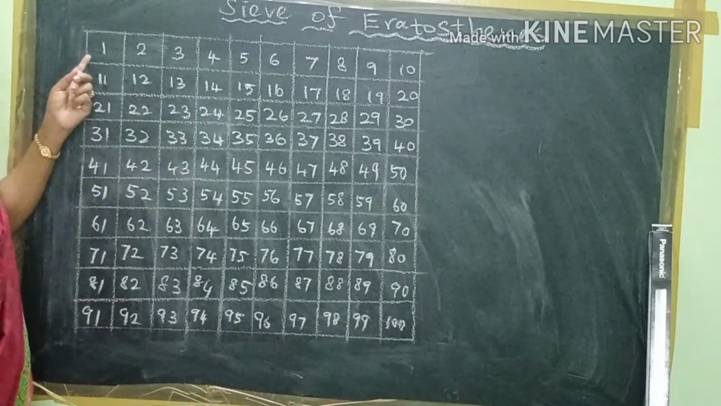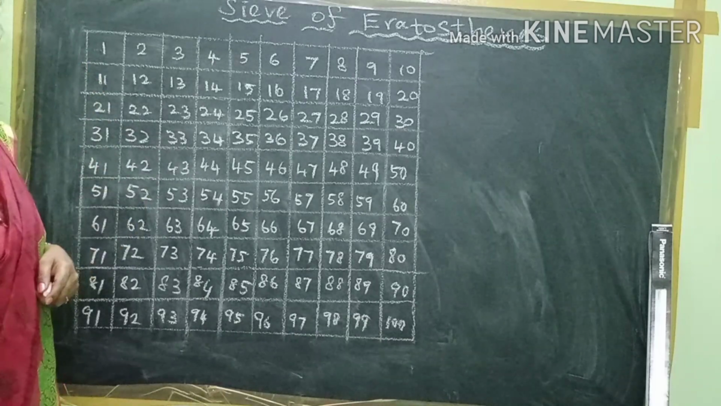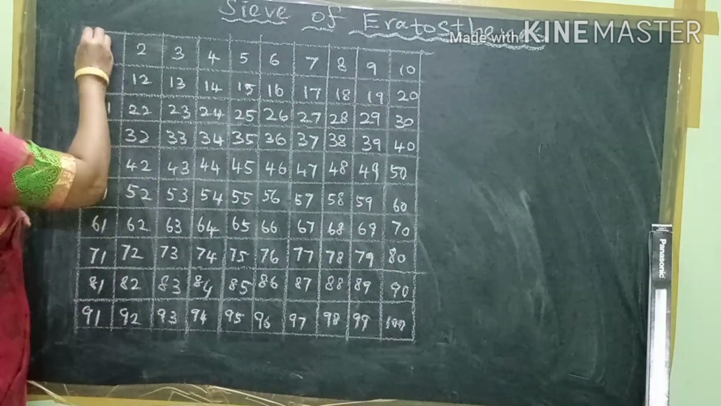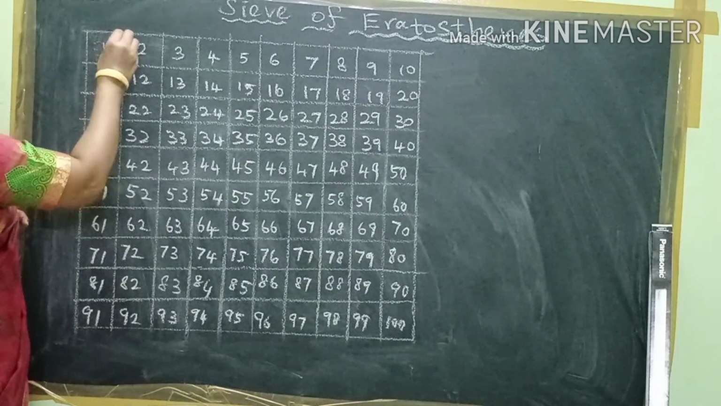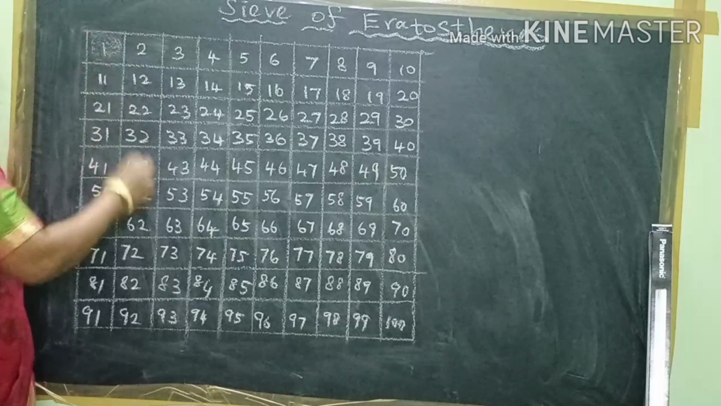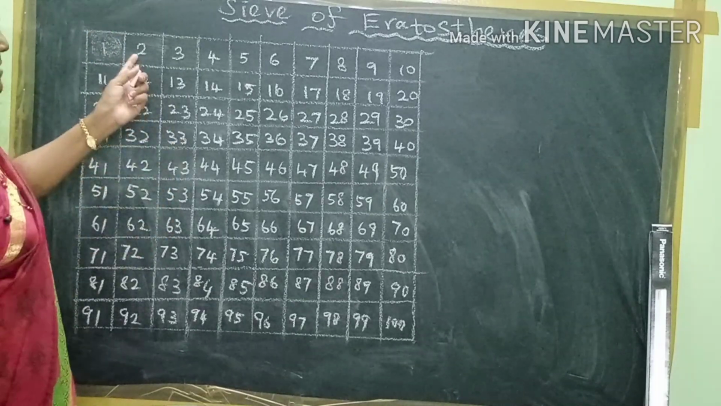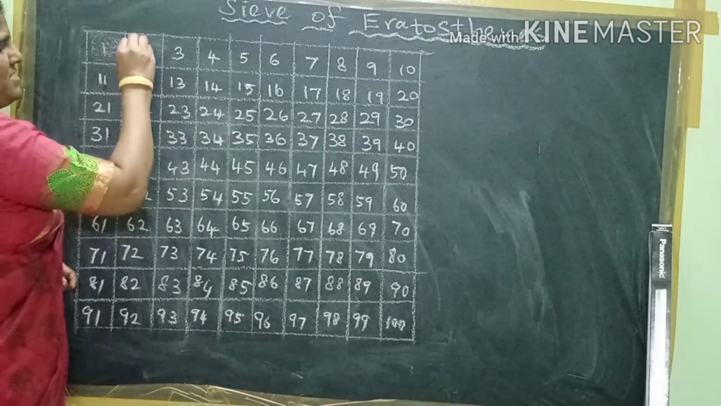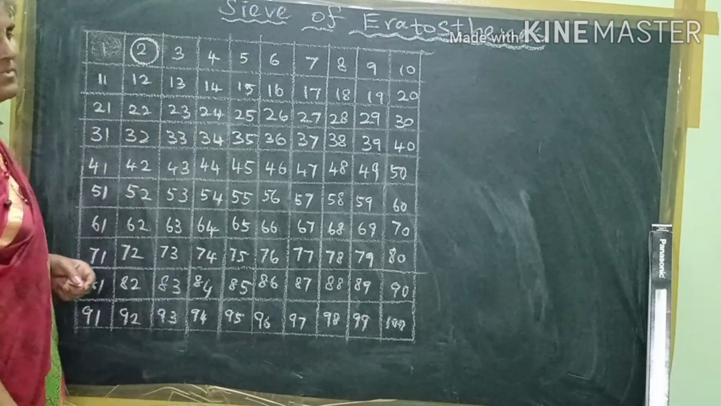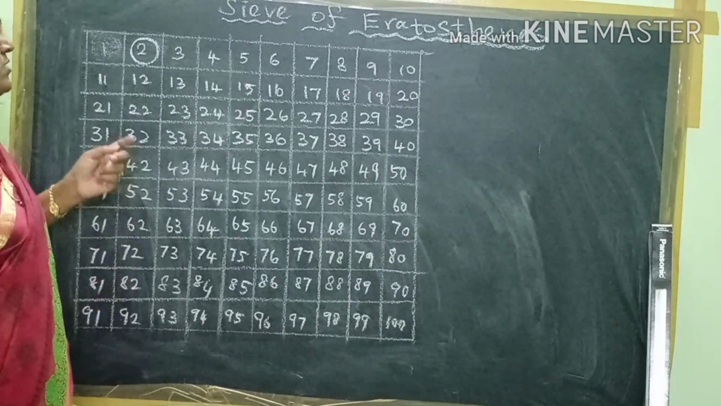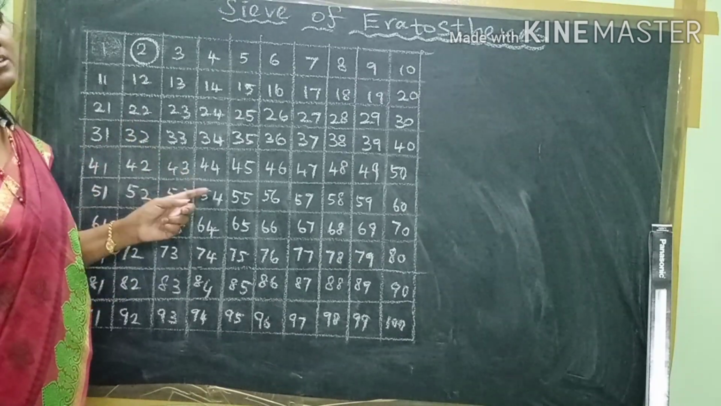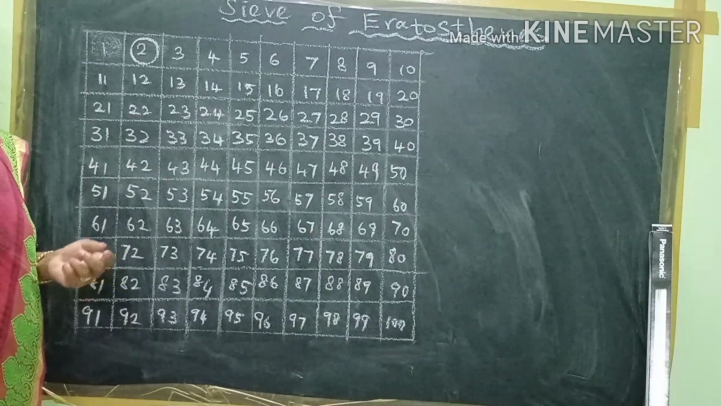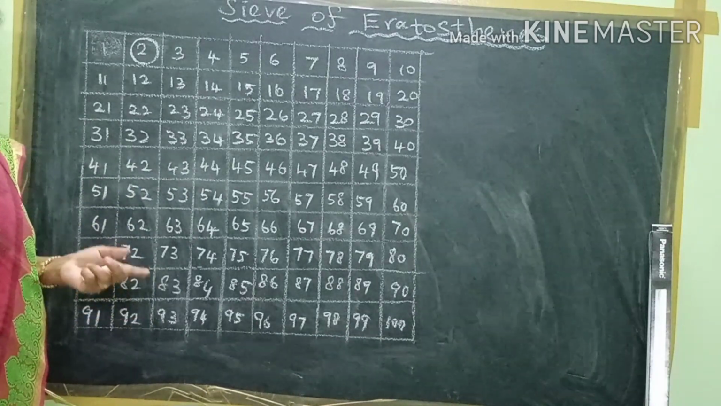First of all, take 1. 1 is not a prime or composite number. So, no need to take this number. 1 is not a prime number. Next, 2 is a prime number. So, first of all, for a prime number, you just insert the number 2. Then next, you just cross out all the multiples of 2. Multiples of 2 means which one is an even number or divisible by the 2 table.